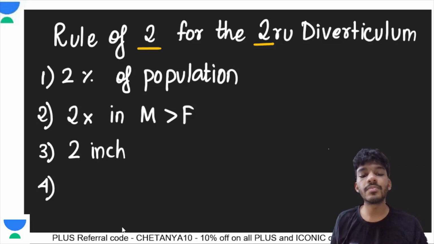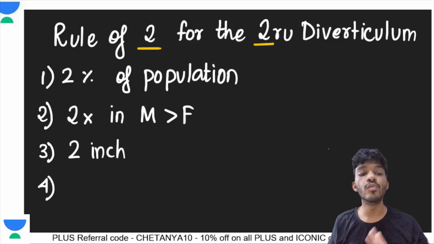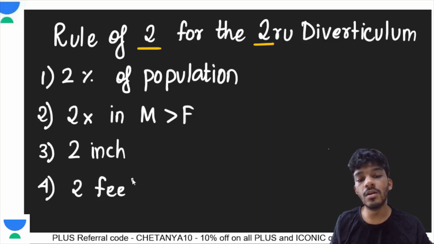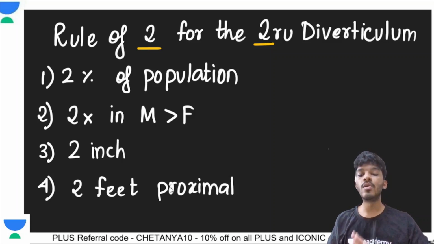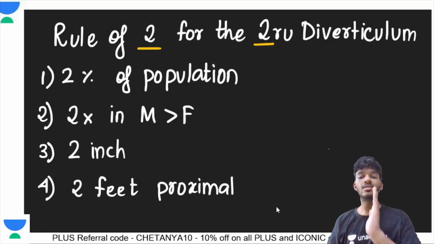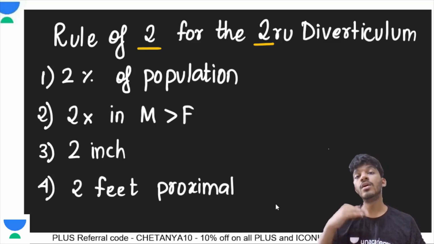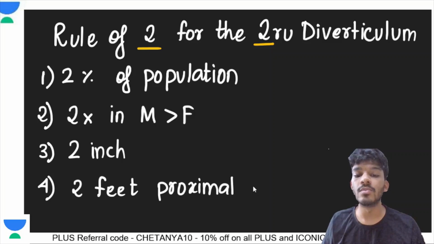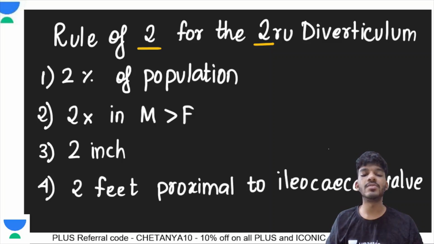Fourth thing, where is it located? If you remember, it is approximately 2 feet proximal to the ileocecal valve. The ileocecal valve marks the junction of the small intestine and the large intestine. So if you come 2 feet above that, let's say you are a cockroach in somebody's digestive tract, and you travel 2 feet from the ileocecal valve, you will reach the site of Meckel's diverticulum. So it is 2 feet proximal to the ileocecal valve. Although this wasn't a very pleasant imagination, I'm sure. But whatever helps us to understand.